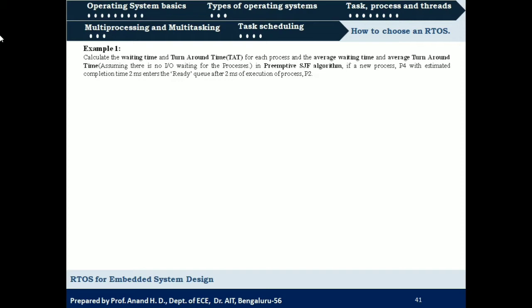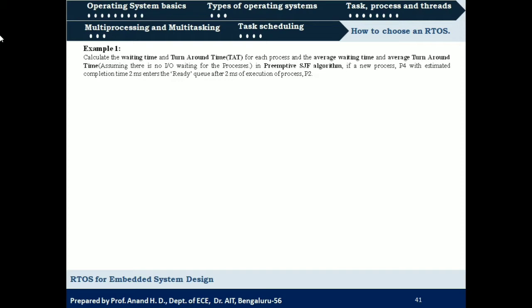So in this case we will be having a new process P4 with an estimated completion time of 2 milliseconds, which is going to enter the ready queue after 2 milliseconds of execution of process P2. So we need to calculate waiting time, turnaround time and their average values by considering preemptive SJF algorithm. So now to calculate waiting time and turnaround time and their average values, we should first